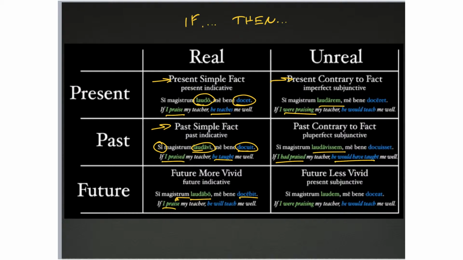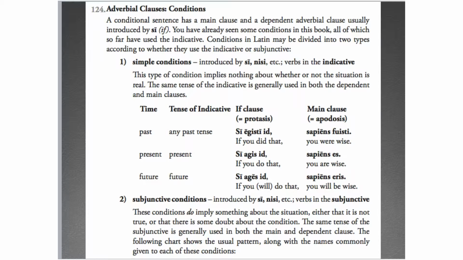All right, so the next bunch of slides is just going to be different ways of organizing this information, so I'm not going to spend a whole bunch of time going over it. I'll highlight some things. You choose the one that works best for you. This is from your textbook. So again, we've got this idea of simple conditions, and then these are the verbs in the indicative. And you can look at the examples that say just what we said. Si egisti, if you did, translate the way it looks. You were wise, fuisti. Si agis, if you do. Si es, you are, etc.